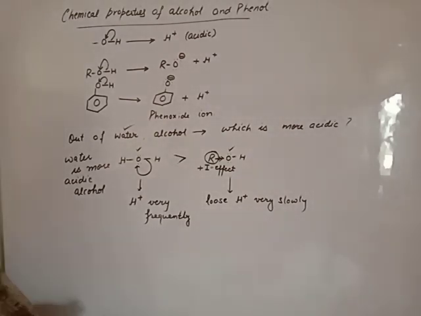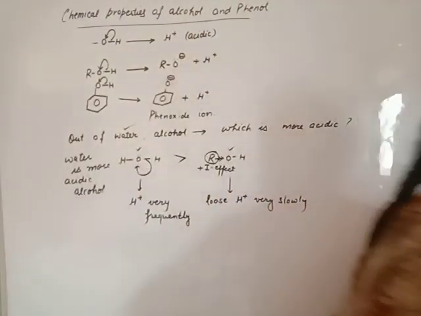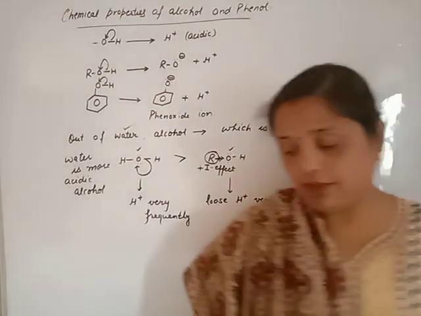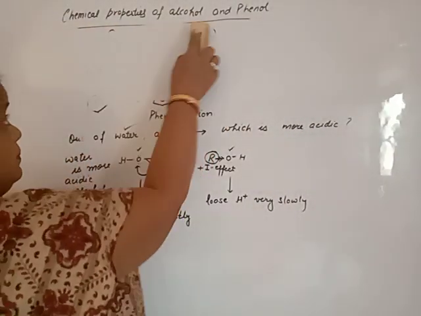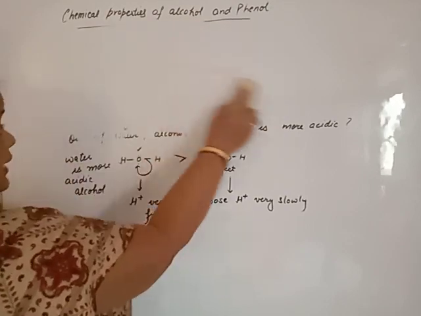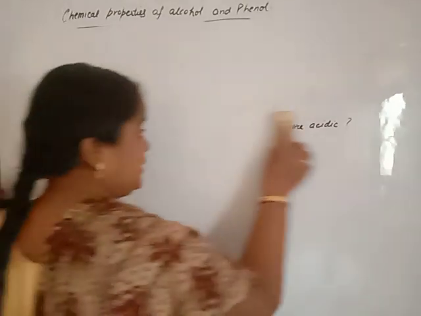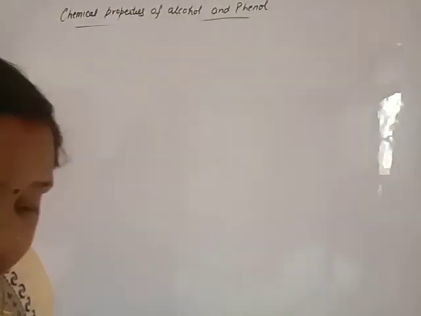Now another question. Beta, we have three types of alcohol: primary alcohol, secondary alcohol, as well as tertiary alcohol. Out of these three alcohols, which one is more acidic and why?